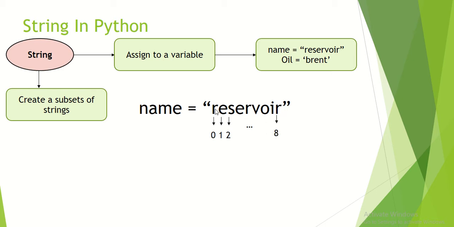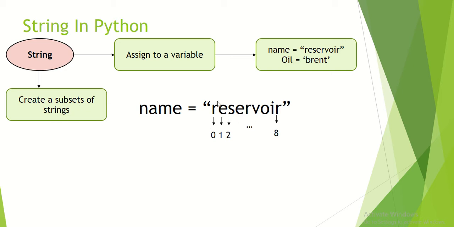It means that each of these characters inside the string has an index, so you can separate each of these characters inside a string.